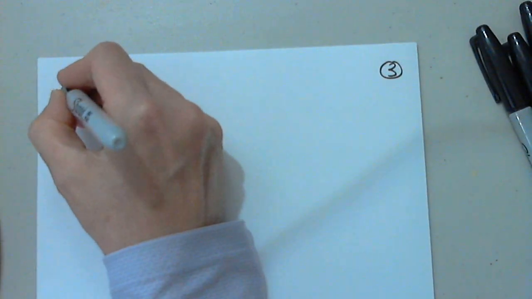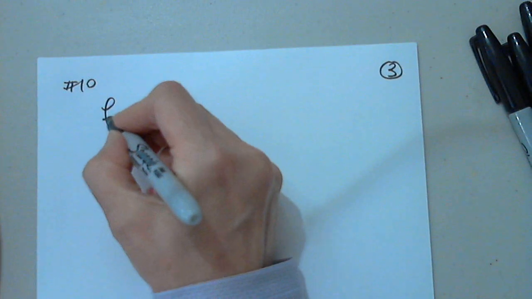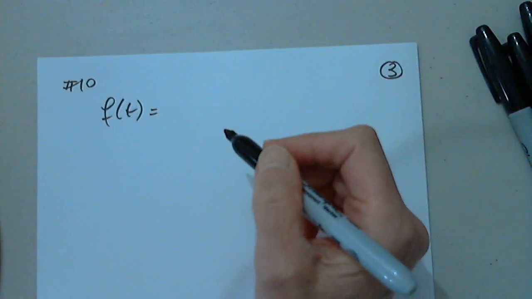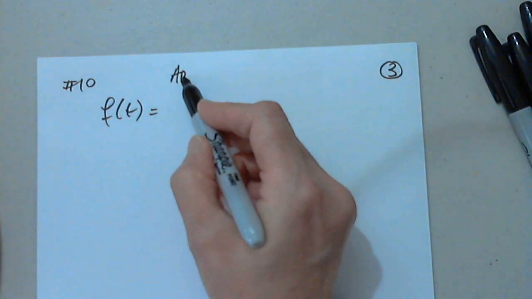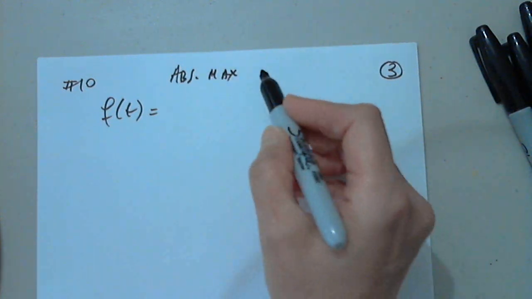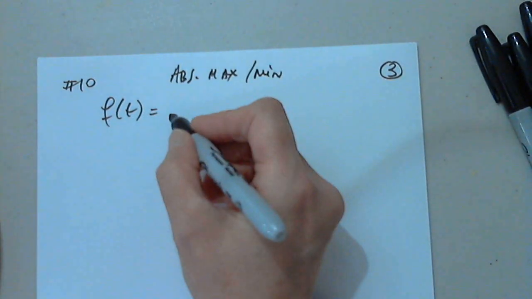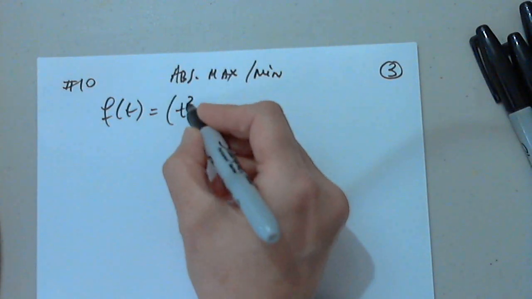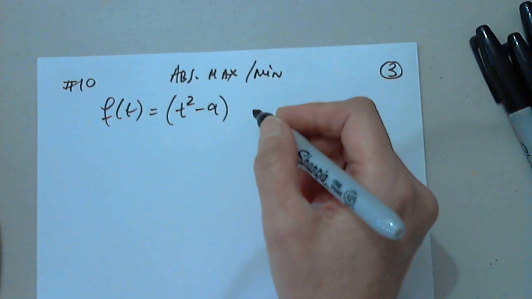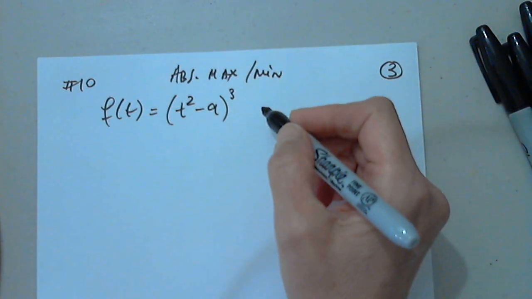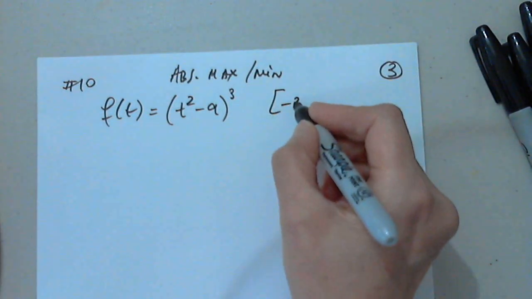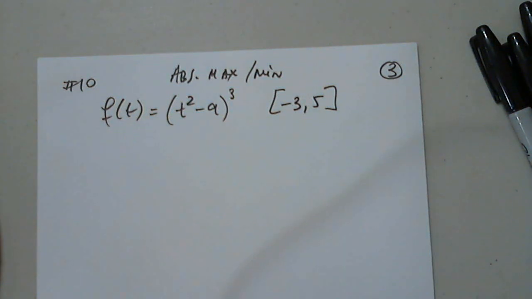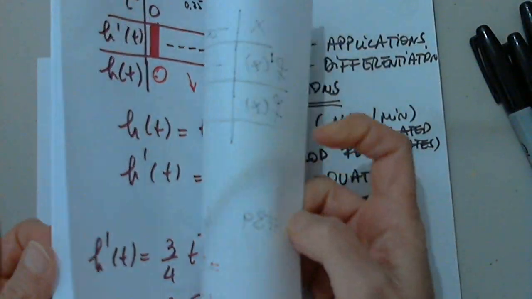All right. The question is: find the absolute max and absolute min values of f on the given interval. The function is f of t equals, in parentheses, t squared minus 9, cubed. And the interval is negative 3 to 5. I'm just checking my memory.